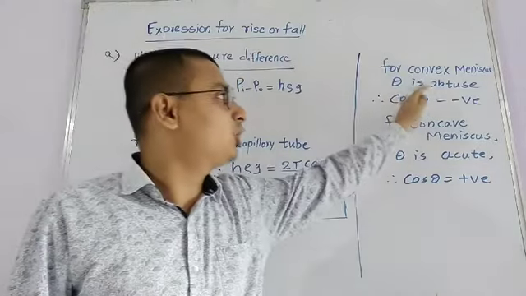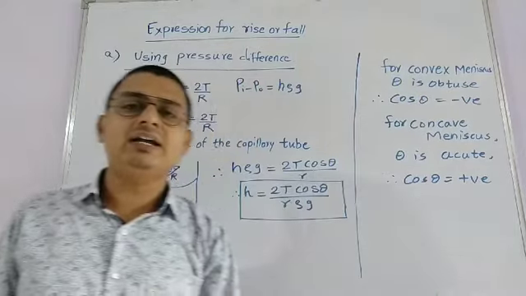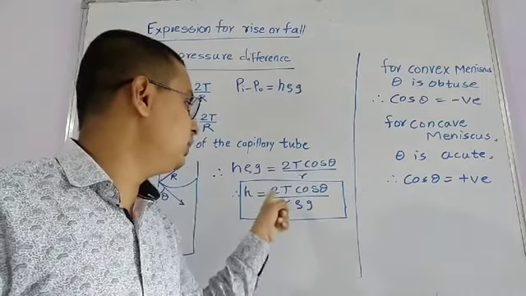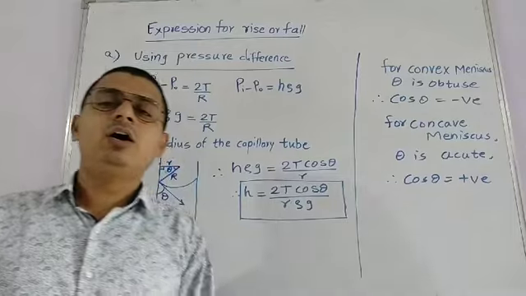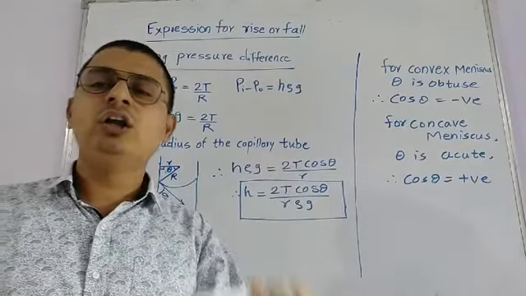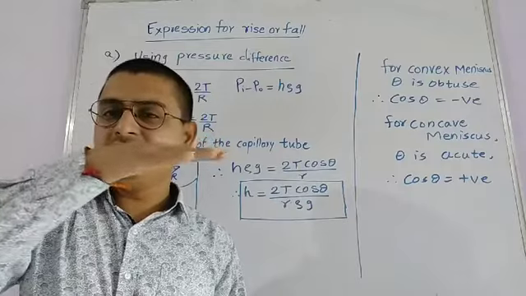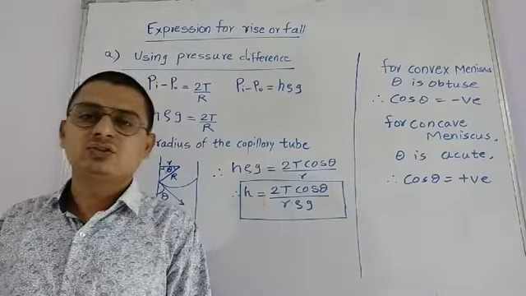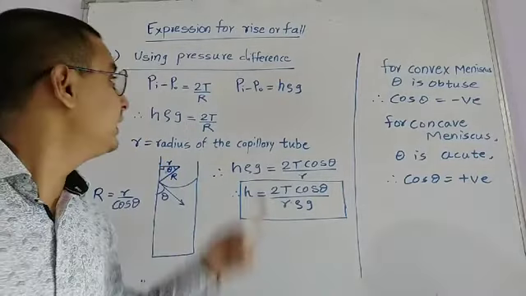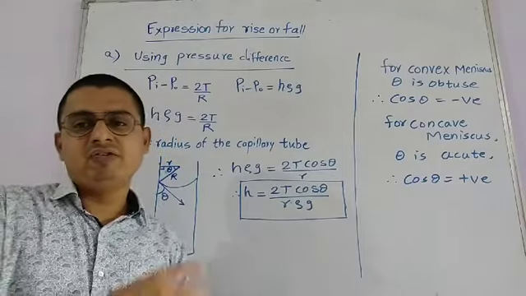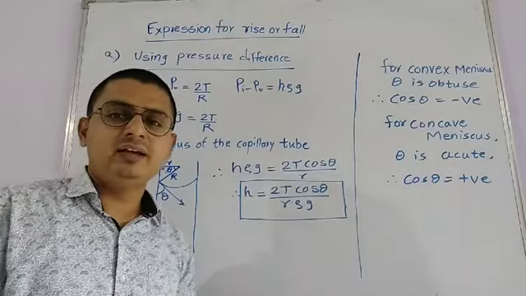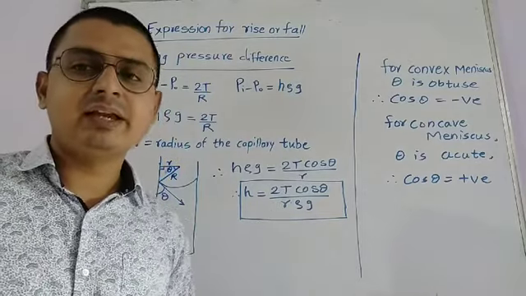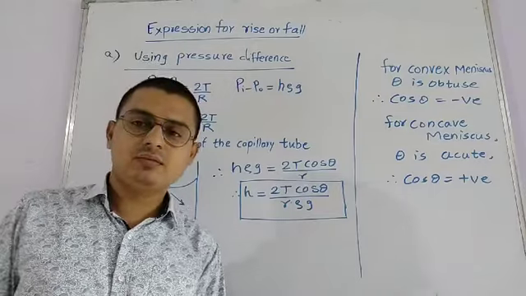Similarly, when there is a convex meniscus, theta is obtuse, and in this case you will observe that h is negative, which means there will be a fall of height in the liquid because it will be below the level of the surface of the liquid. So with this one method, that is using pressure difference, we found the expression for the height, that is the rise or fall of liquid in a capillary tube.